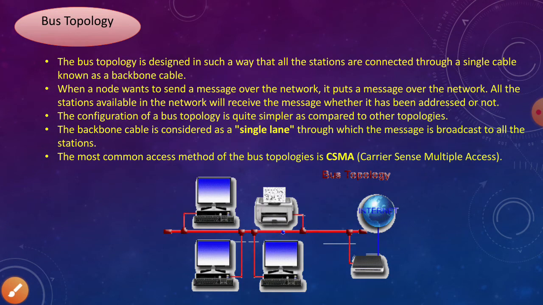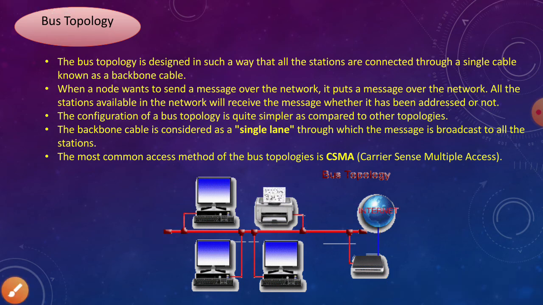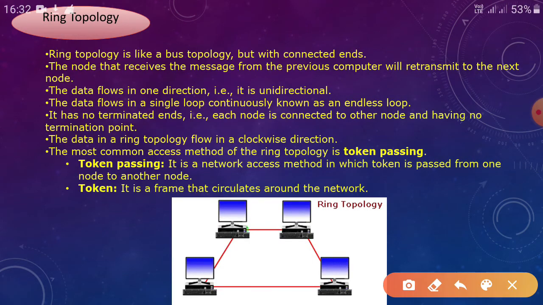If you go to the previous slide, you will see that there are two end parts, one here and one there, and all the nodes are connected in between. But in the ring topology, there is no end part. So ring topology is like a bus topology but with connected ends.